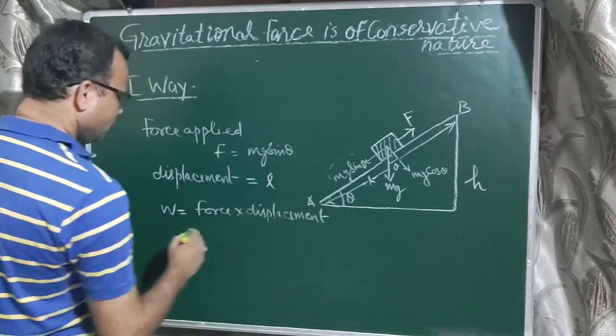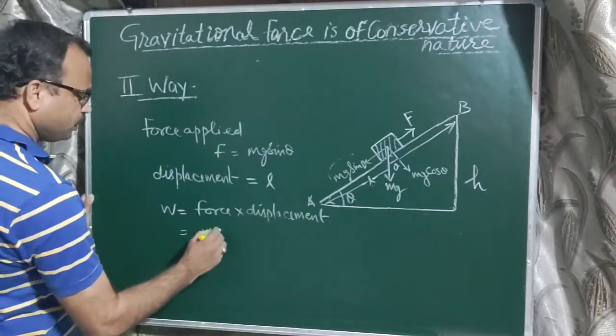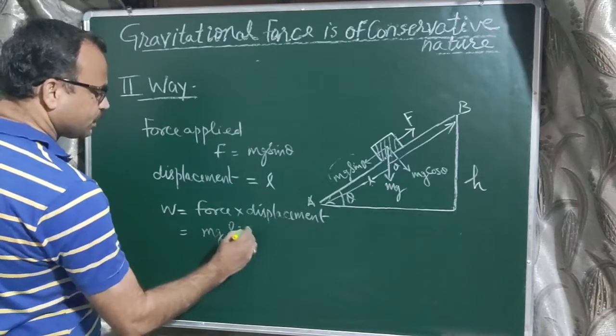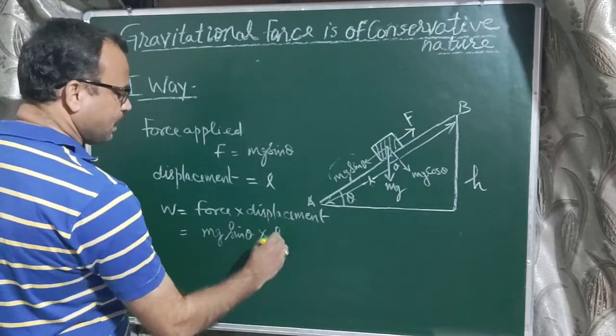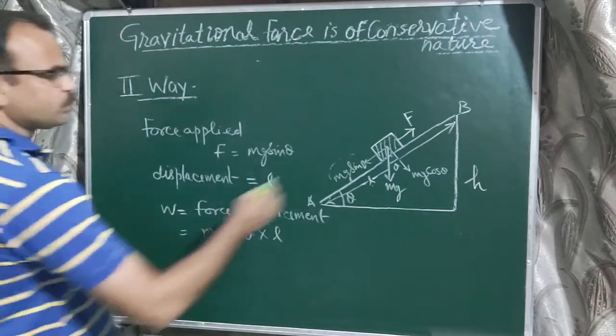Now put the value of force, mg sin theta, into displacement L.